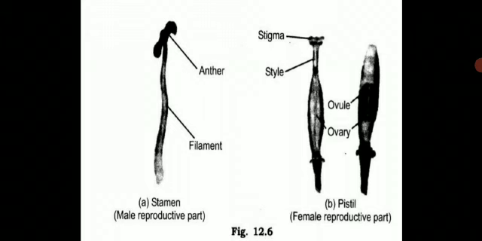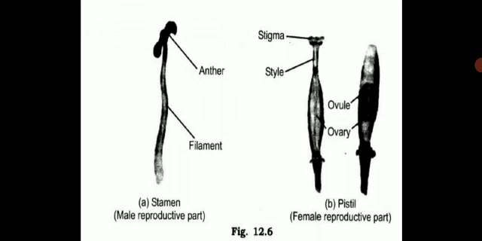So a male reproductive part will have the stamen, which consists of the anther, and the anther will have pollen grains inside, and it has a tube-like structure called the filament. Whereas the female reproductive part of a flower will have the stigma, style and ovary, and the ovary will have ovules. Inside the ovules you have eggs. Actually ovules are eggs.